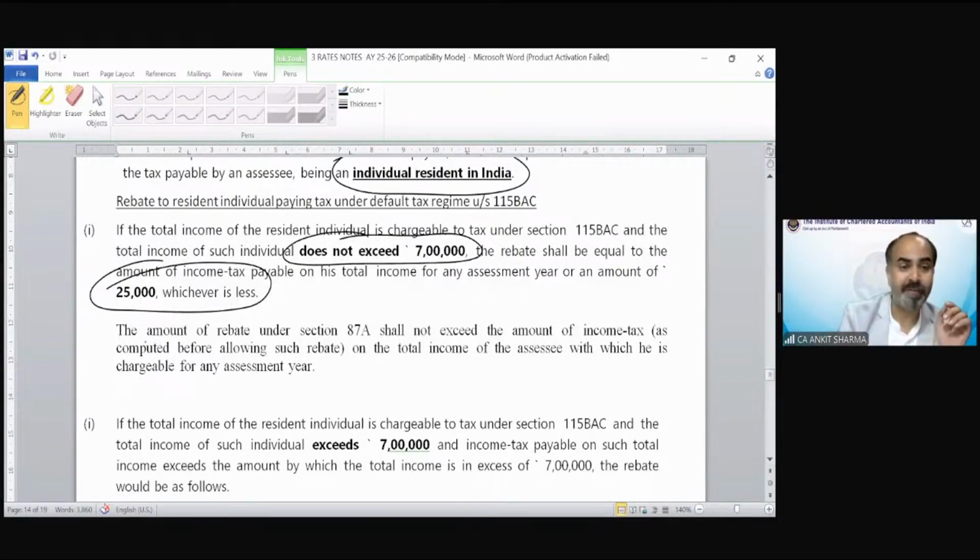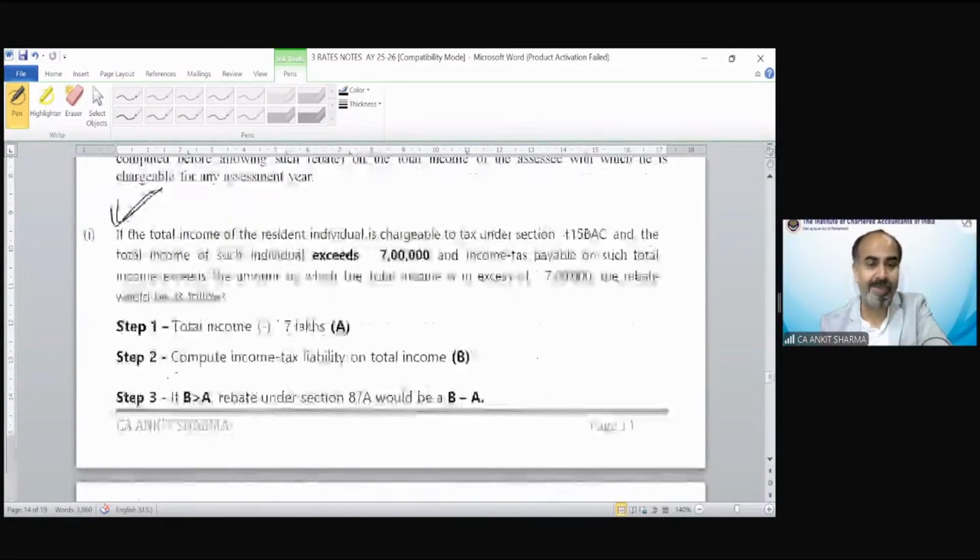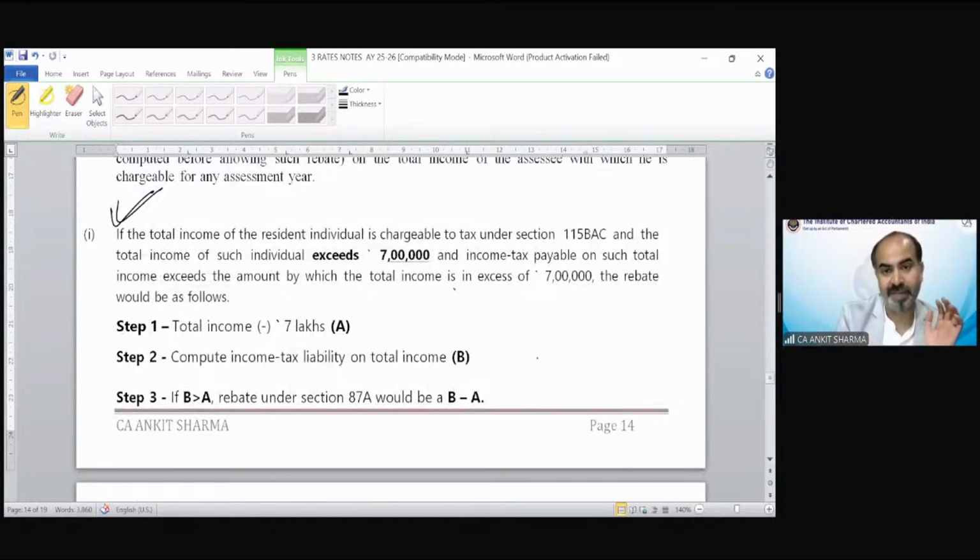In the default tax regime, even if your income exceeds 7 lakh rupees, you can claim the rebate as per the following provision, if applicable. What is this provision? We will discuss that in the next session. Before that, let me take your queries first of all, then we'll move on to our story.